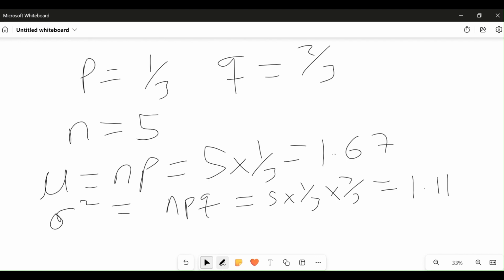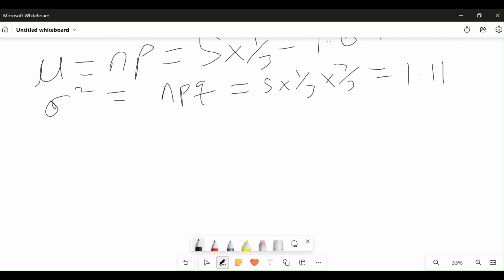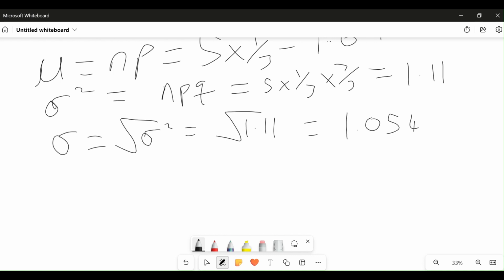Now that you have found your mean and your variance, you can find your standard deviation, which is sigma itself. Standard deviation, sigma, is equal to the square root of the variance. That's the square root of 1.11, which will be 1.054.